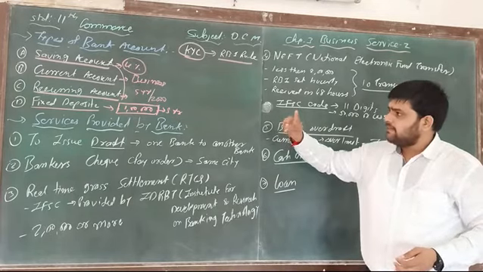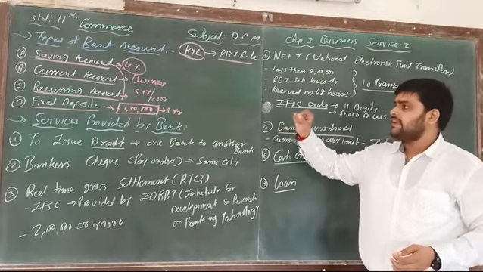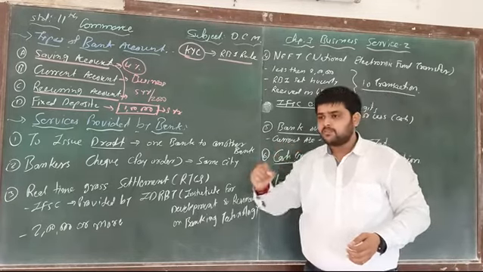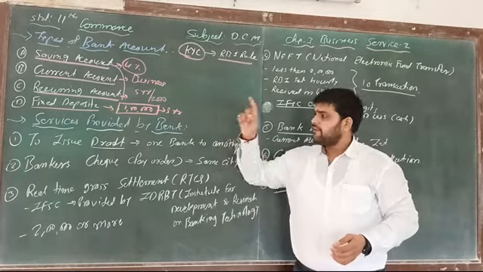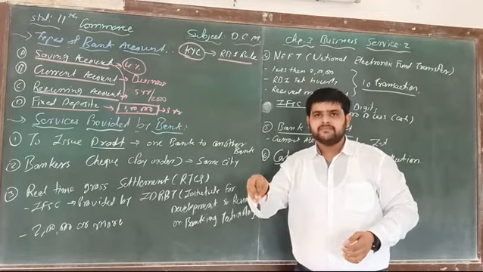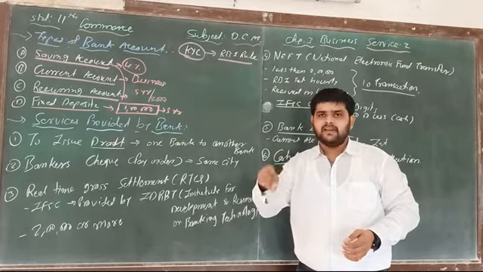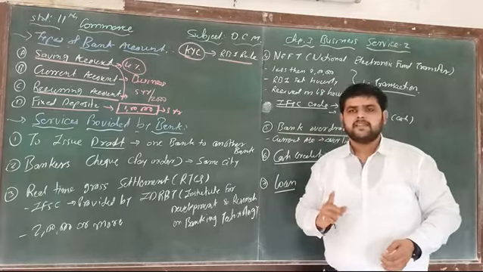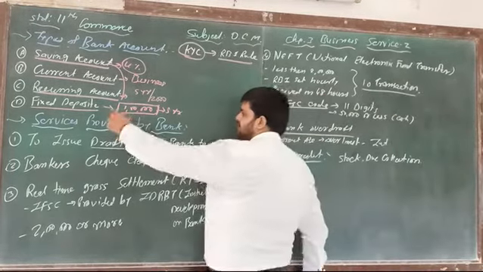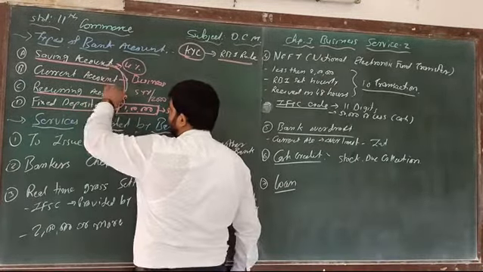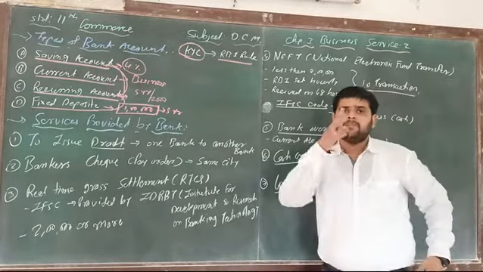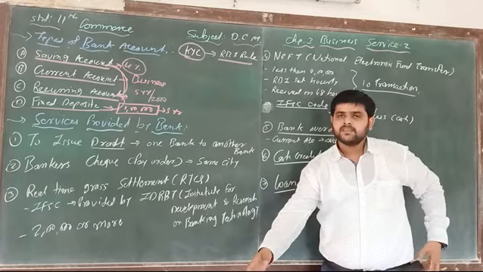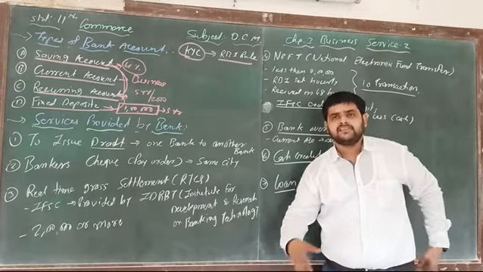What is the difference between a recurring account and a fixed deposit? In a recurring account, every month you pay a small amount of money into your account, but in a fixed deposit, at one time, instantly, you have to pay the money. Again, the rate of interest is higher than recurring as well as saving account in the fixed deposit, because at a particular time you are paying that particular money. So definitely the rate of interest is higher.